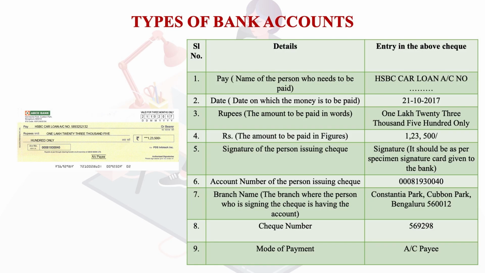This is the account number of the person who is issuing the check. Then the signature of the person issuing the check is also very clearly mentioned. Then the check number is given towards the end, the check number is 569298. Then mode of payment is account pay.